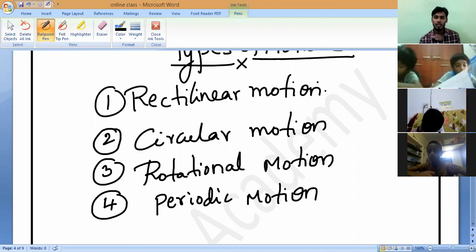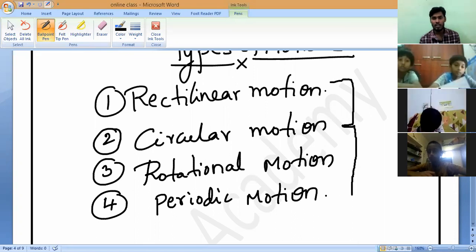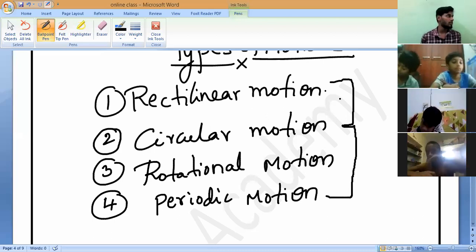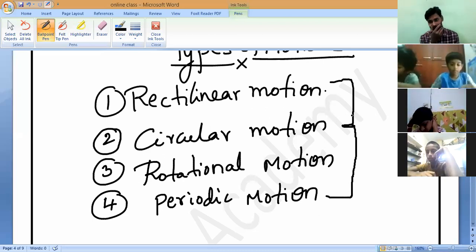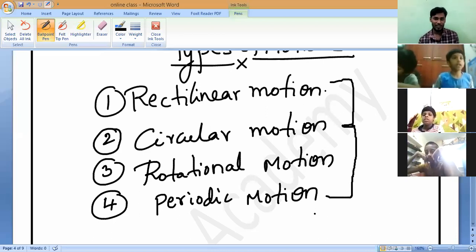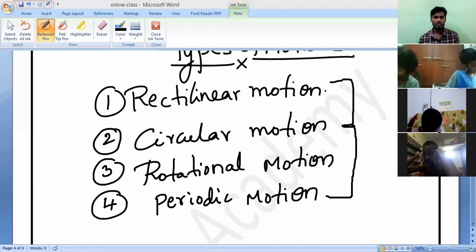Narayan, Sanat, so these are the 4 important types of motions which we study in our class 6th level. Now Narayan, see your textbook. Is there any other motion there? You tell me if it is there. If not, I will continue, because I don't have a textbook. If only 4 are there, I will teach these 4. If there is any extra, I will include that also. Actually, I have already taught this in class 5th. Do you remember? But here we should study again, and a little bit more in detail.